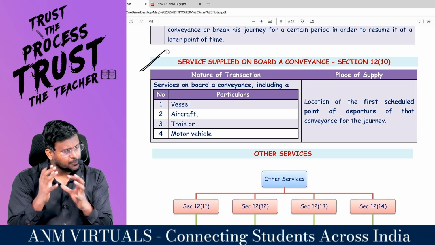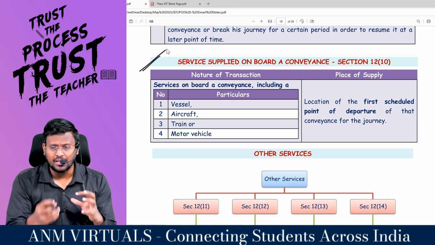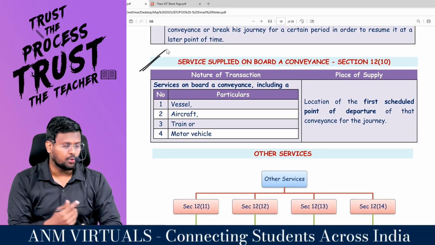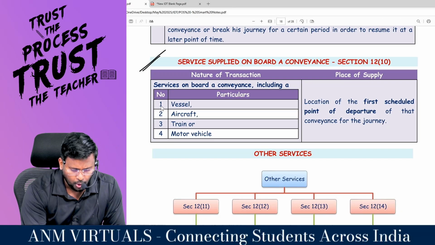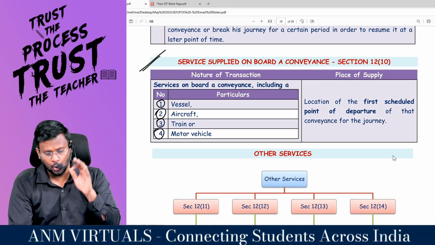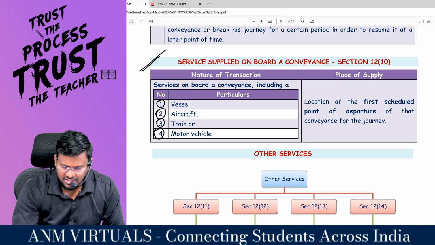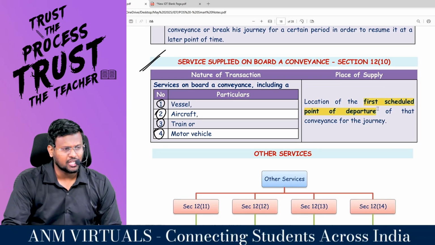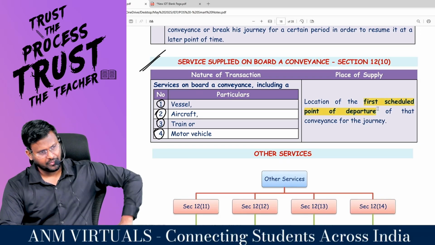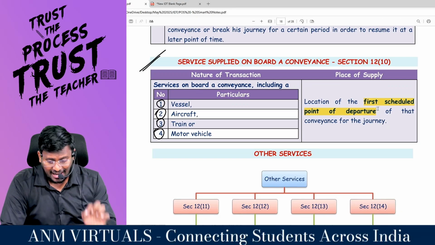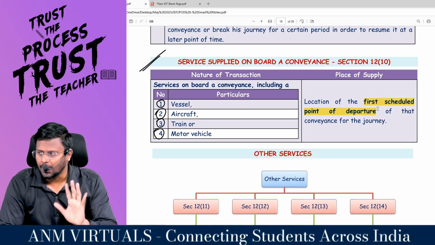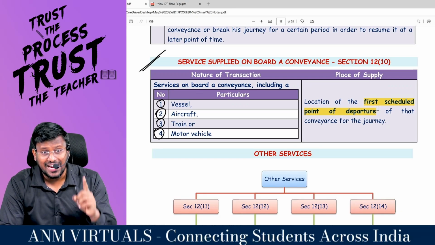When you are transporting passengers from one place to another, you are providing services on board a conveyance. So for service on board a conveyance, including vessel, aircraft, train or motor vehicle, the place of supply is the location of the first scheduled point of departure of that conveyance for the journey. So where that conveyance started, not where the passenger started, from where the conveyance started.